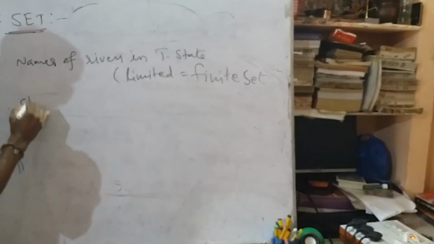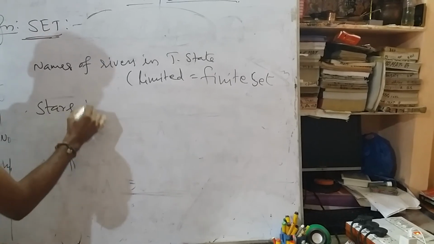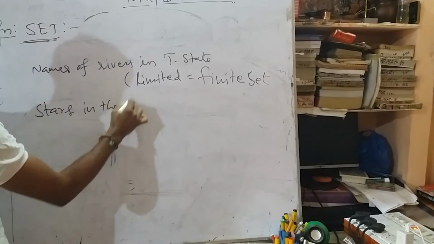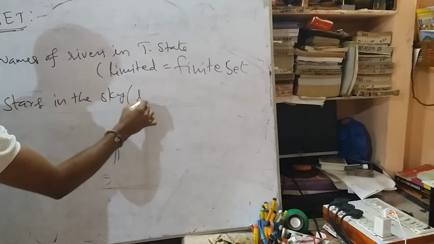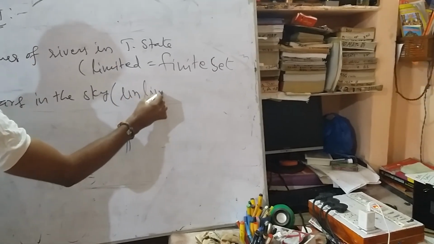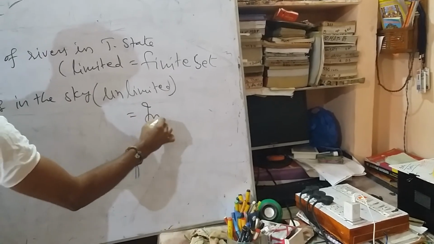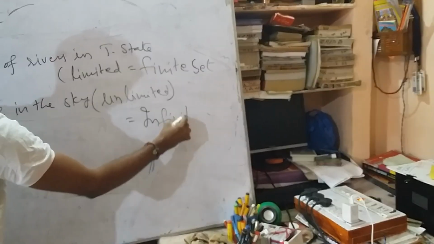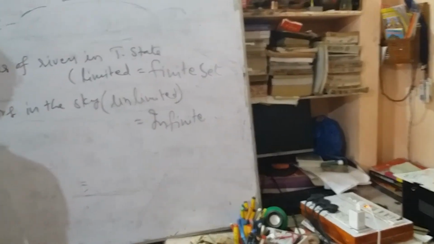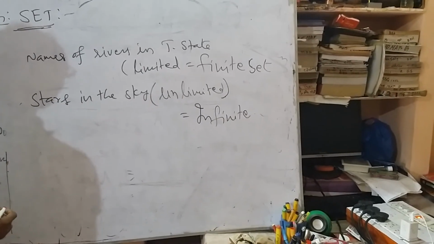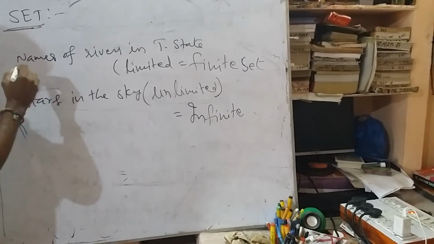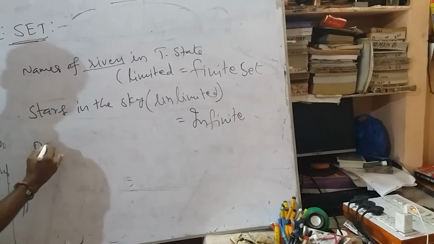Stars in the sky. Is it countable or unlimited? We are unable to count the stars in the sky, so they are unlimited. So it is said to be an infinite set. These are the general topics: rivers, oceans.